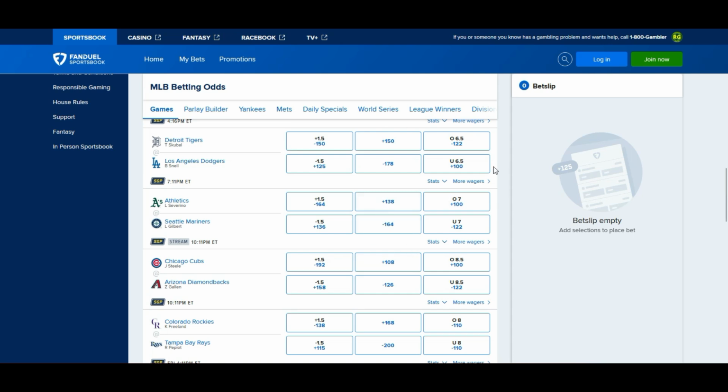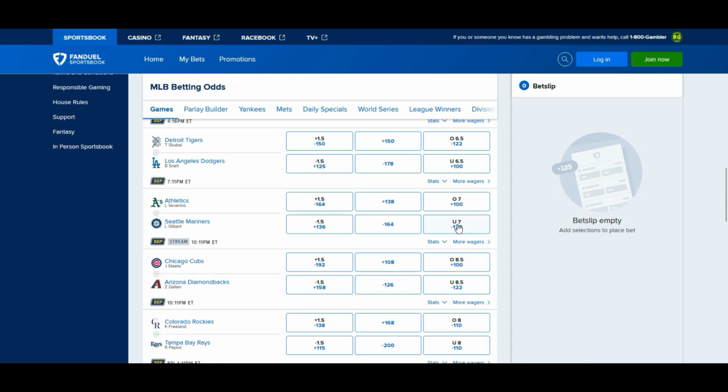Over under. Under is getting that minus 122 cost. Over under is at 7. And I would join the public and go with the over because when you see a low run line, a low total, this is probably going to turn out to be minus 105, and this is probably going to be minus 115 by the time the opening pitch happens.